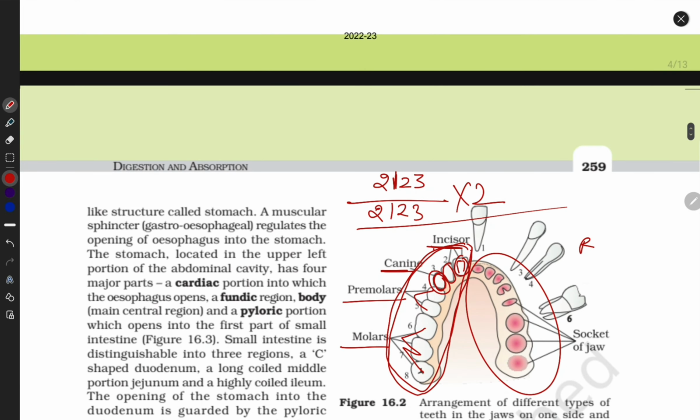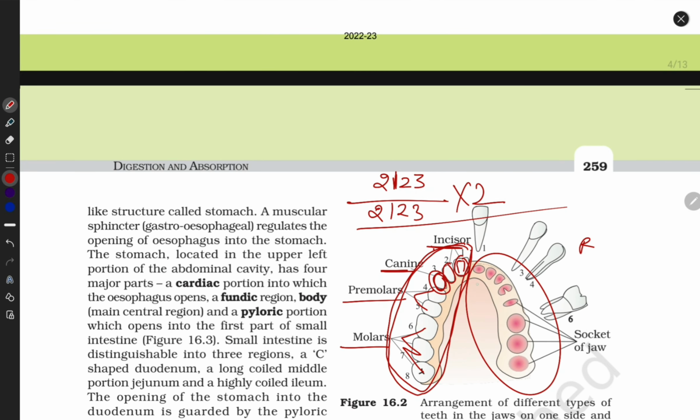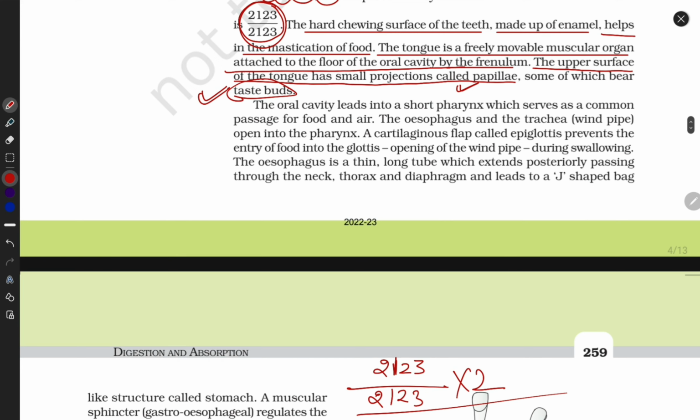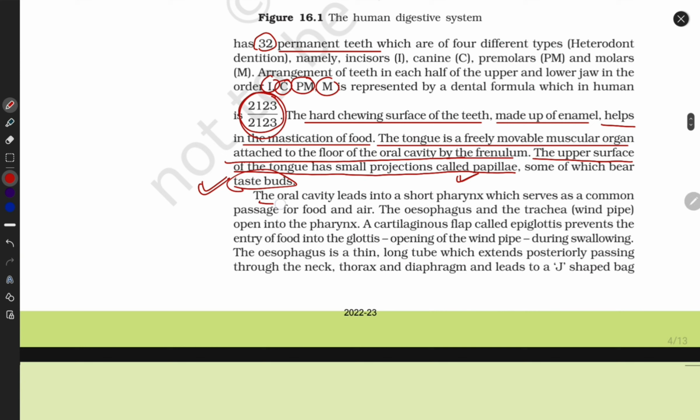We studied this in our childhood. The upper side of the tongue defines sweet taste. The lower side of the tongue decides harsh and bitter taste. The oral cavity leads into a short pharynx.